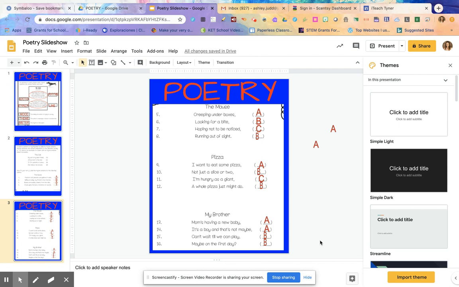All right, so that was just a quick little crash course on poetry to help you understand the new terminology a little bit better and to help you to be able to figure out the rhyming scheme of a poem. So I hope this helped to make it a little bit clear.